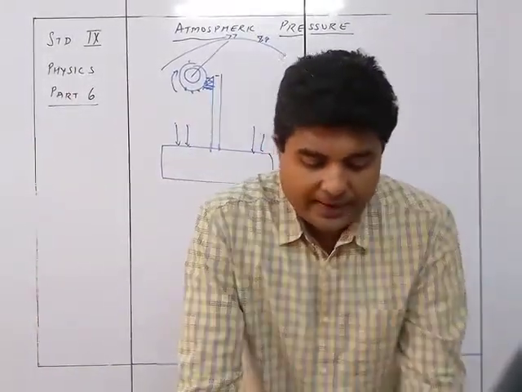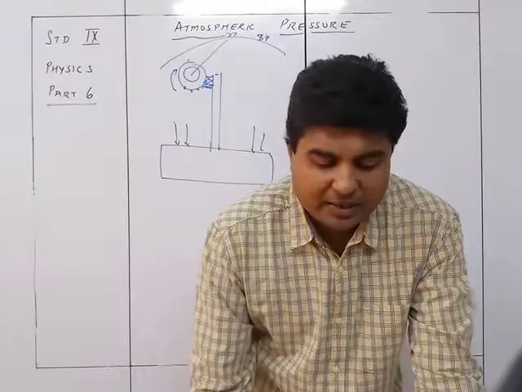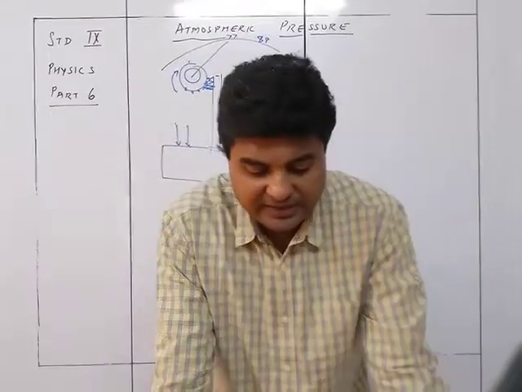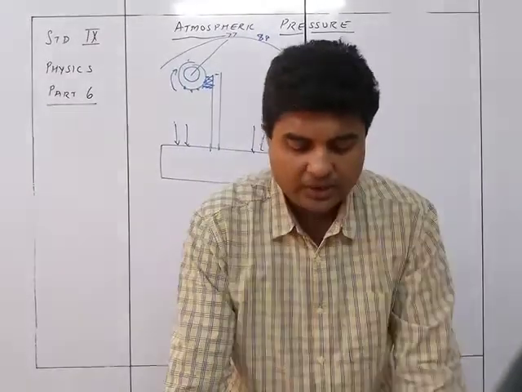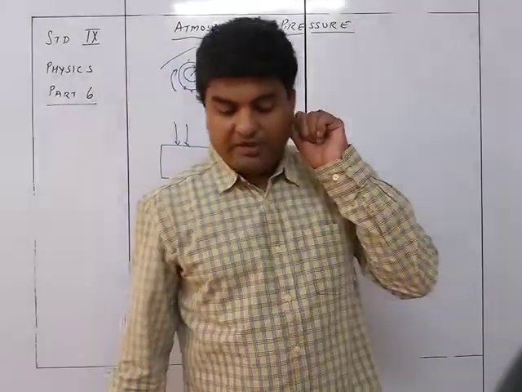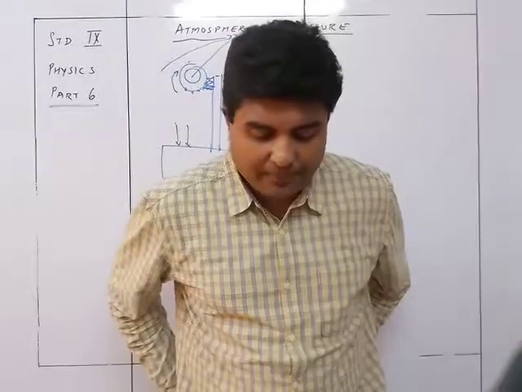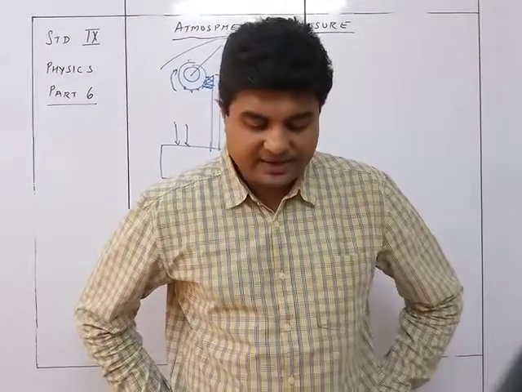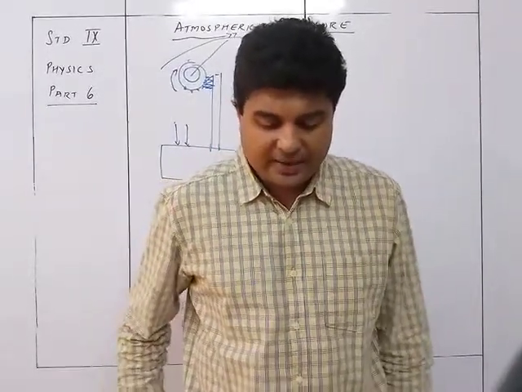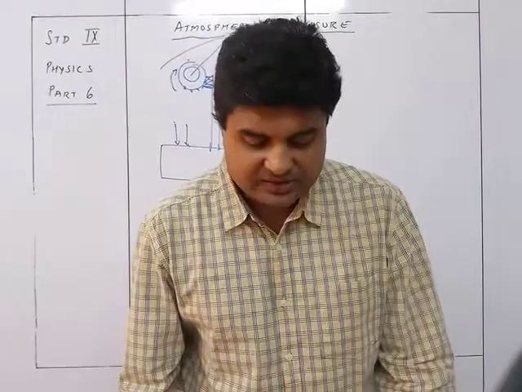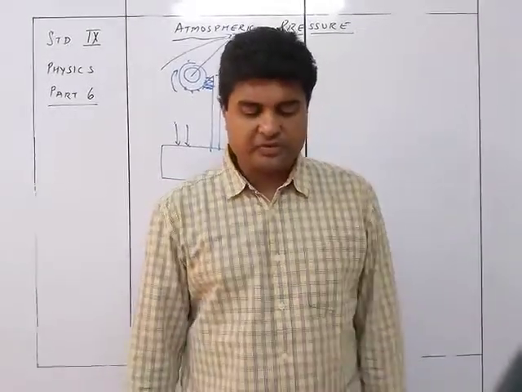So the atmosphere can be considered to consist of a number of parallel layers of air. Each layer experiences a pressure on it due to the thrust of the air column above it. Therefore, as we go up, the height of the air column above us decreases. So the thrust exerted by the air column also decreases, which results in the decrease of atmospheric pressure with increase in